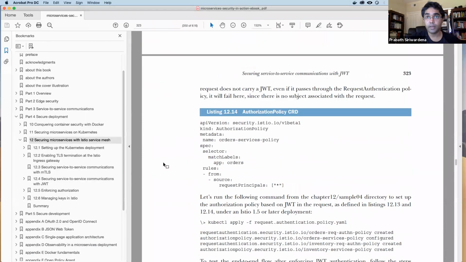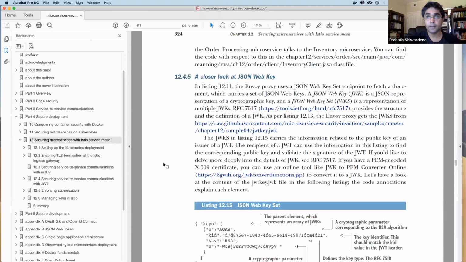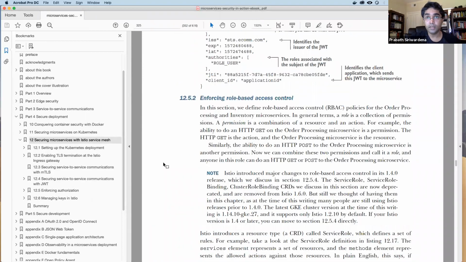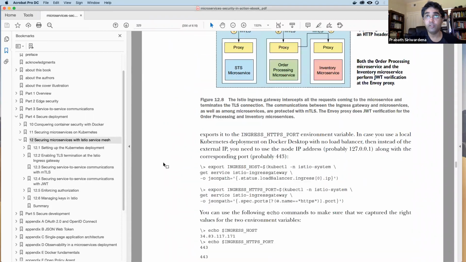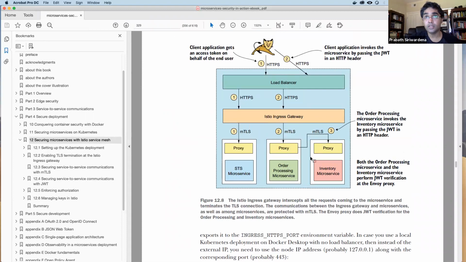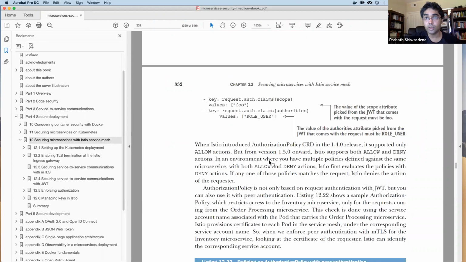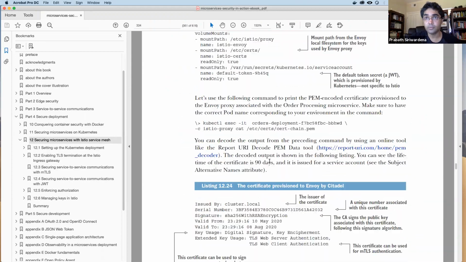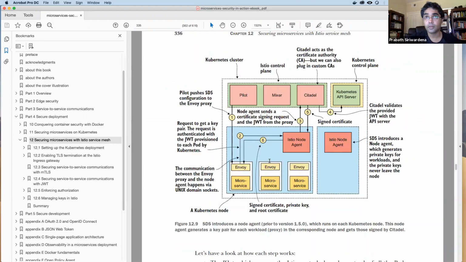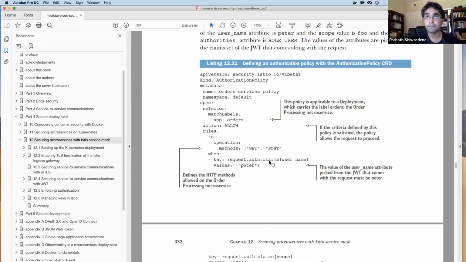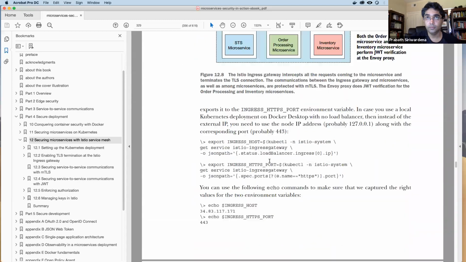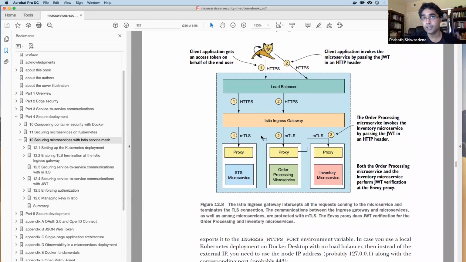So let's go back to this. One thing to notice is, if you look at this diagram, this is what we have. Everything is mTLS enabled, and also we are passing a JWT now. Here it's not shown in the diagram, but here we are also passing a JWT.